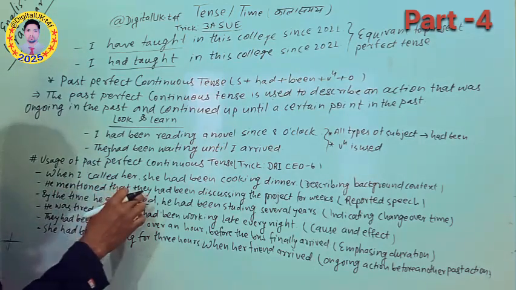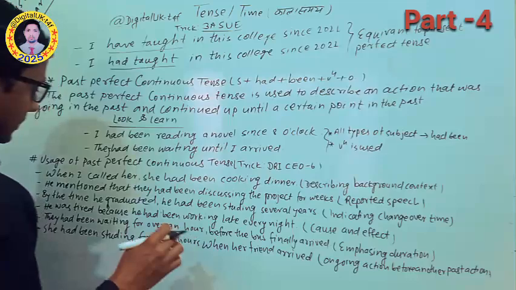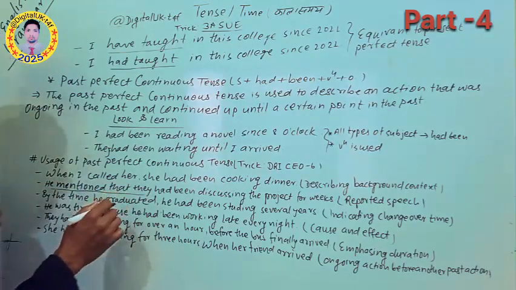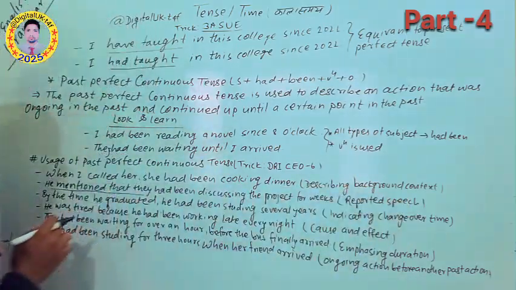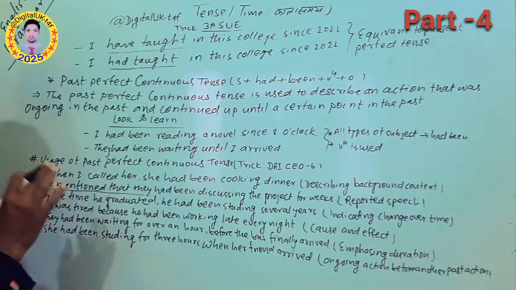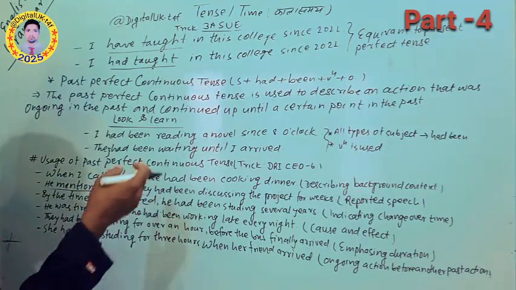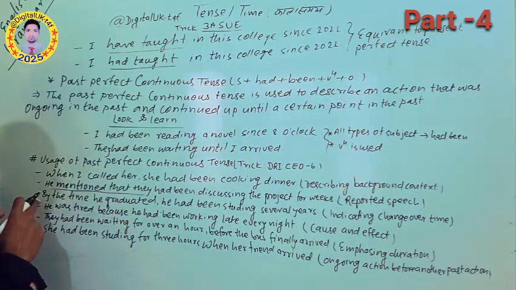He mentioned that they had been discussing the project for weeks. This type of sentence is used in reported speech, which is indirect speech. So in reported speech there is also use of the past perfect continuous, which we should understand.